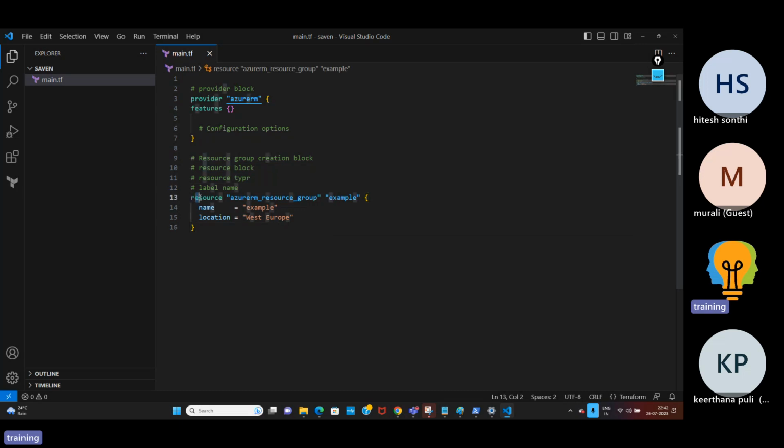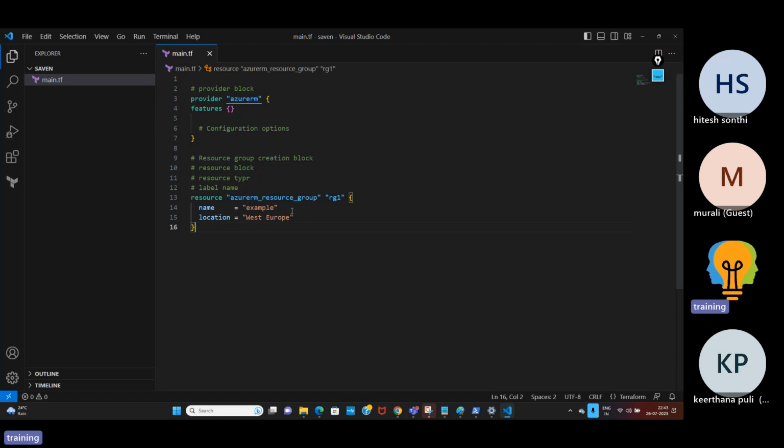Now, resource block and resource type you should not edit. If you edit, it won't work. You can edit the label name, for example. You should not edit the resource block and resource type. So I'm going to edit this. You can give anything. I'll say RG1.